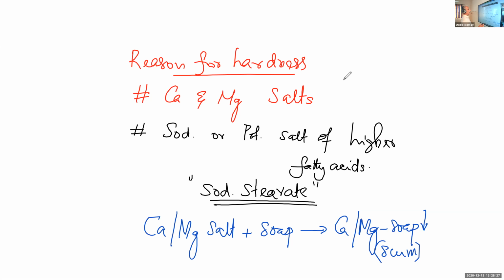That is why the foam or froth is not produced. For the production of foam or froth, there should be stearate ion in water. But the stearate ion is precipitated. Soap is precipitated. That's why froth is not produced. So the reason for hardness is dissolved calcium and magnesium salts.